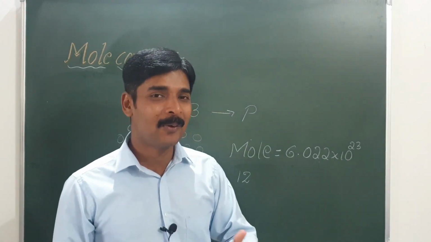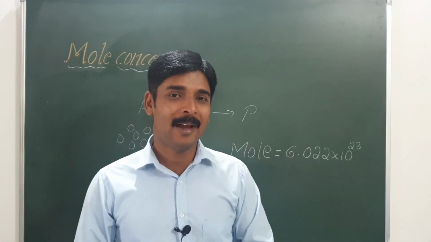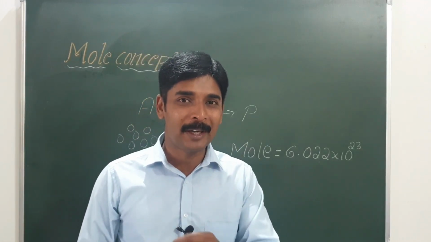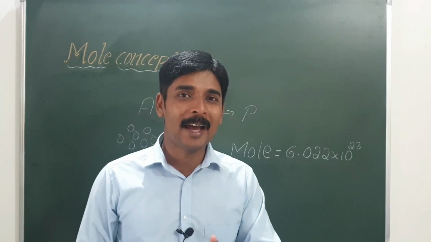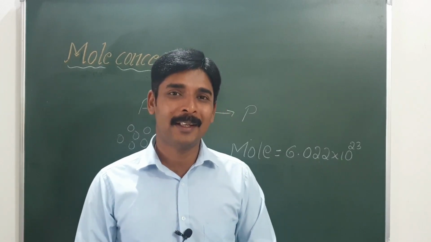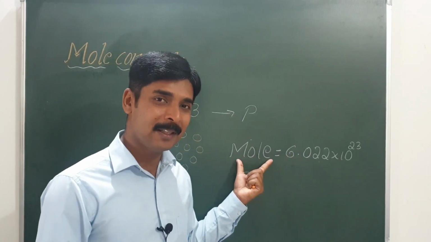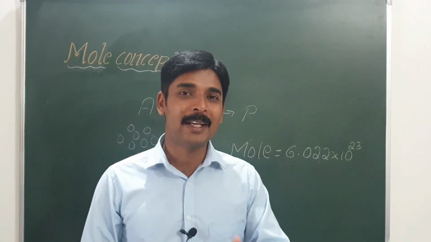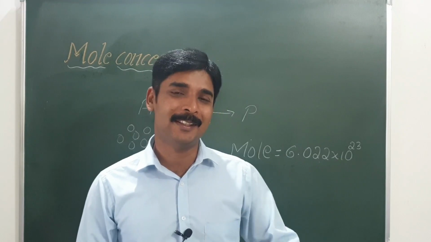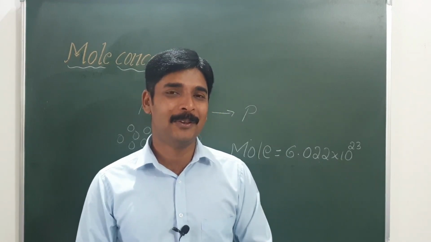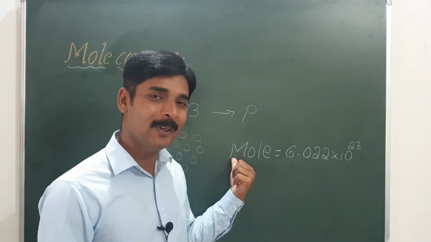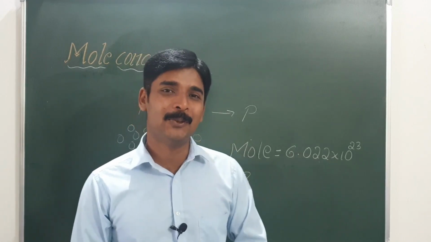If anyone has 1 mole of rupees and starts spending 17 lakh rupees per second, then to spend 1 mole of rupees, he must live for 17,000 years. So from this you understand 1 mole is a very huge number.